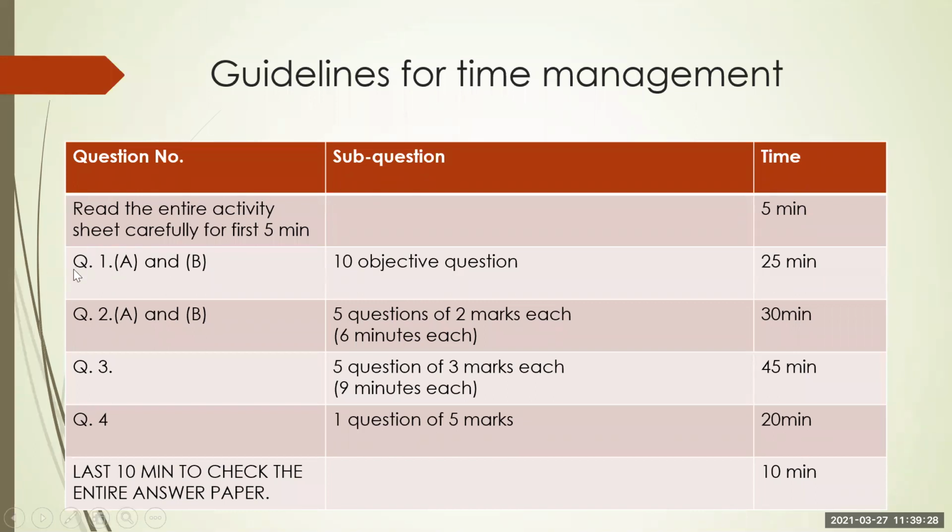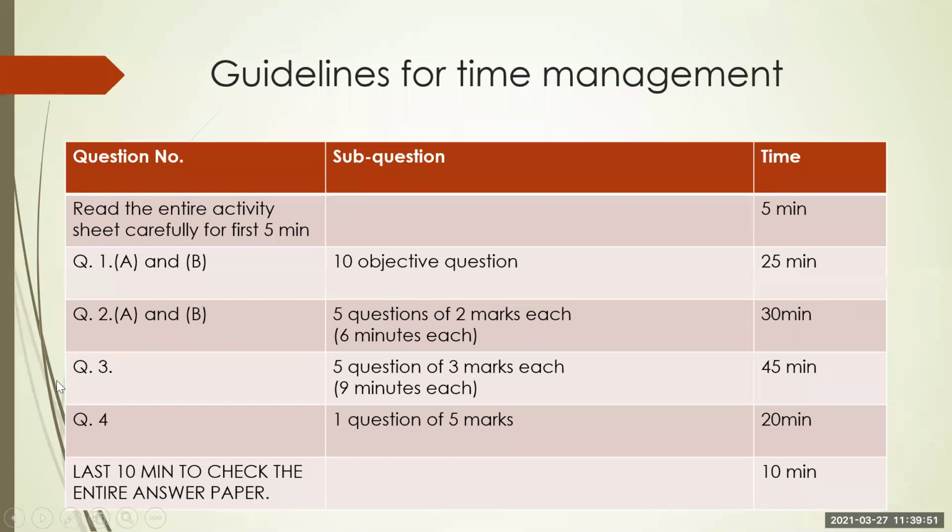Okay. After that, question number 1A and B, where you will just have to attempt the objectives. You will give 25 minutes for that. Then question number 2A and B, 5 questions of 2 marks each, 6 minutes each, means 30 minutes for question number 2. You have to complete your second question in 30 minutes.